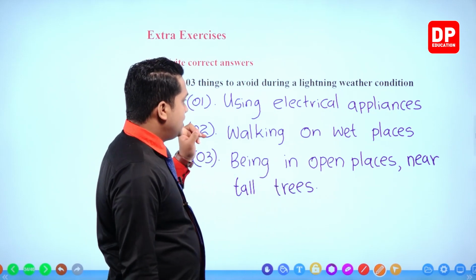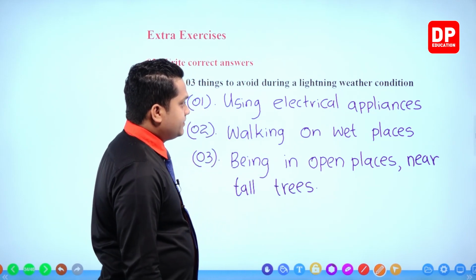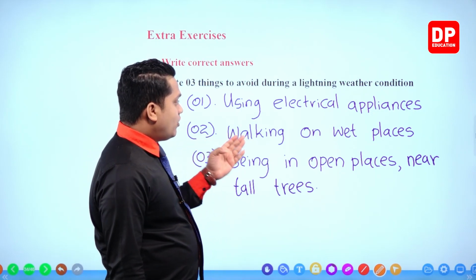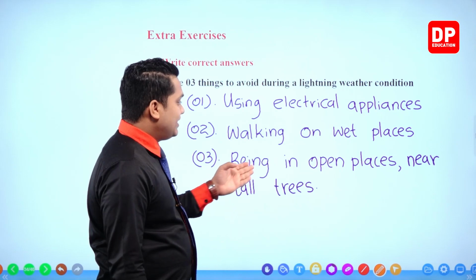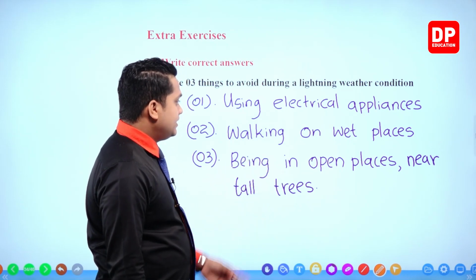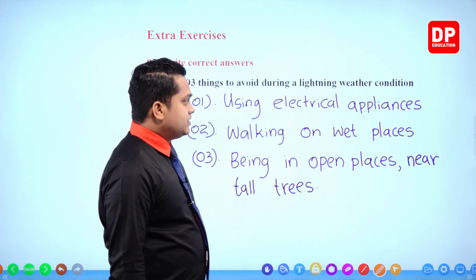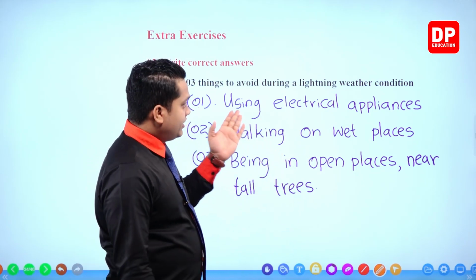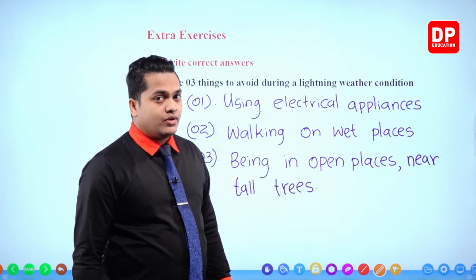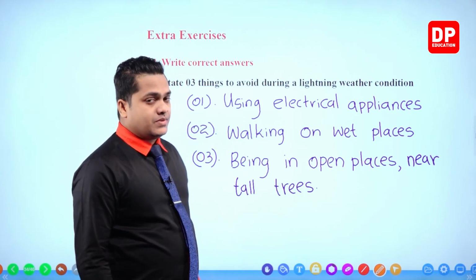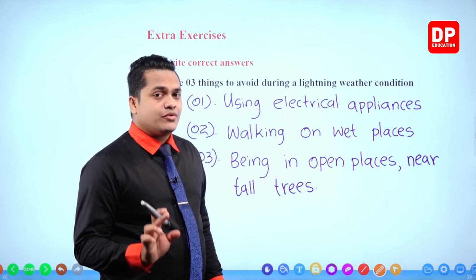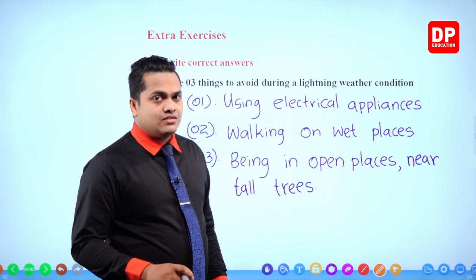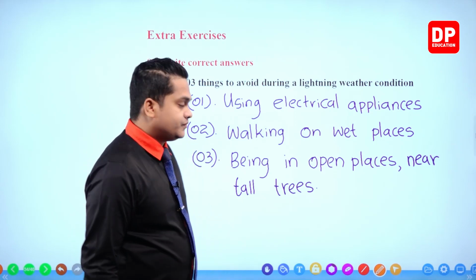So number 1 given, using electrical appliances. Then walking on wet places. Then being in open places and near tall trees. So we should avoid these things during a lightning weather condition. It's important not to do these things, my dear children, and also it's very important not to touch conductors or metals during a lightning weather condition.